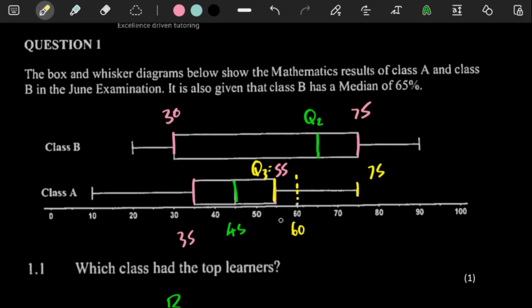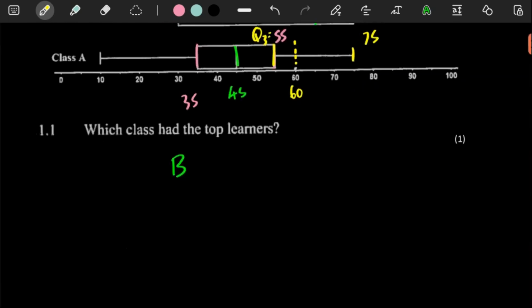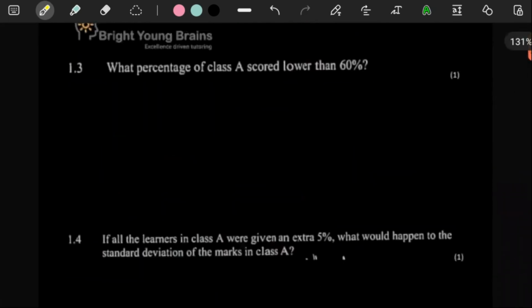We have to think about this one, because since it's a 1-mark question, we don't want to overthink it. We obviously want to think of the easiest or the most logical way to answer this question. But let me see again.